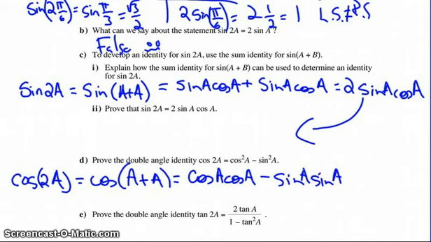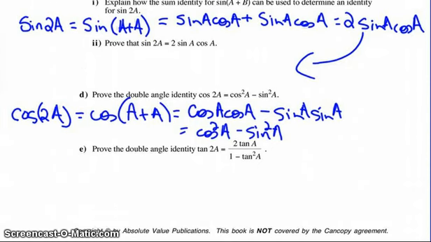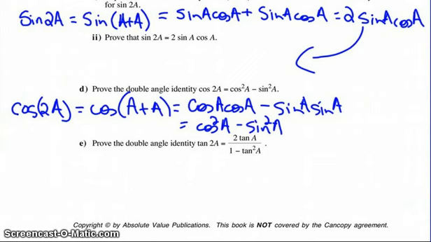In other words, that's equivalent to cos squared a minus sine squared a. Therefore, we've just created a new identity: cosine 2a is equivalent to cos squared a minus sine squared a.